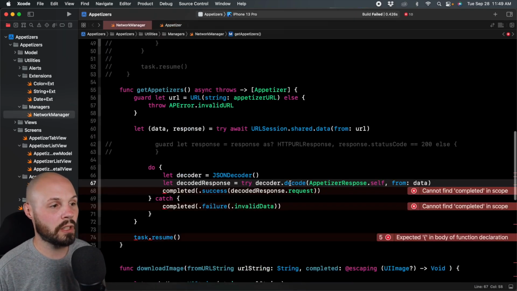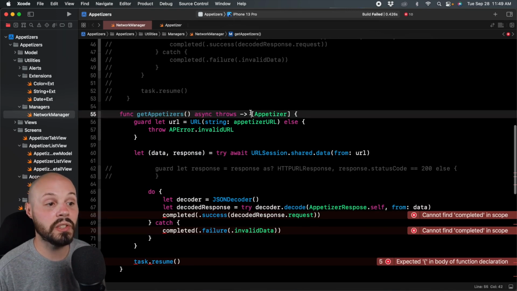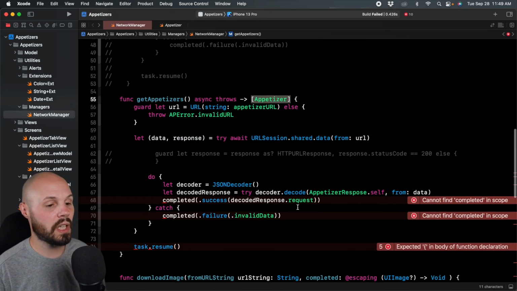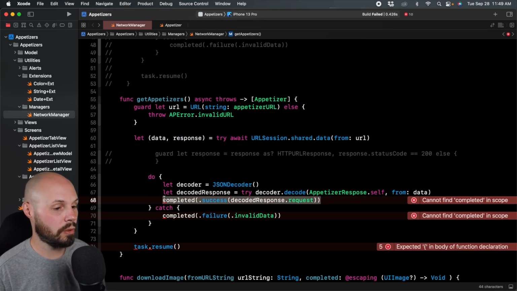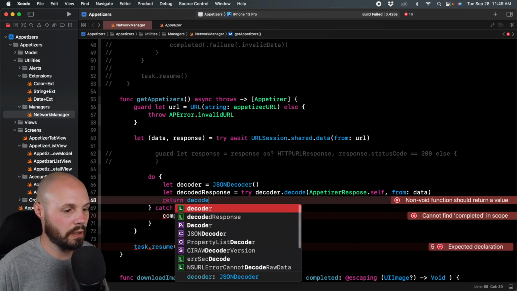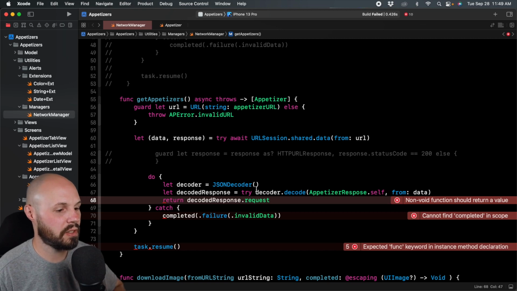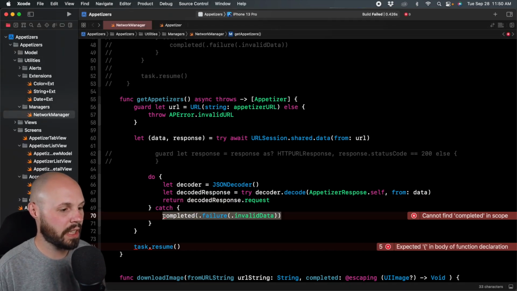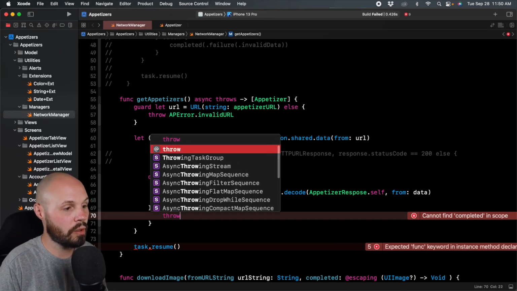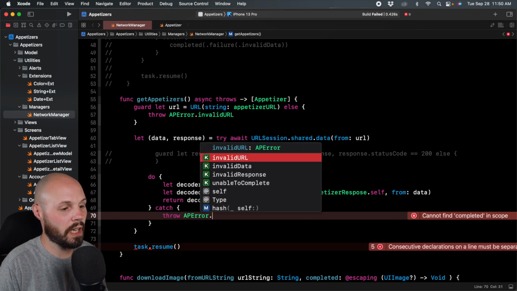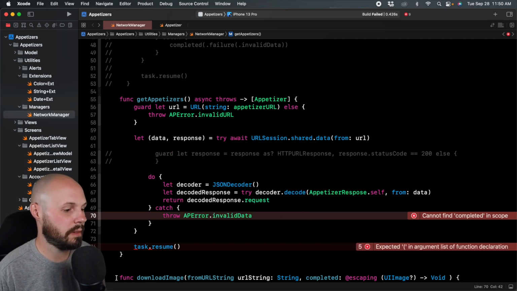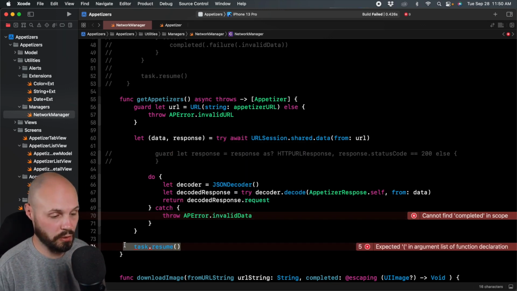So that's what I want to return, right? Because this function returns an array of appetizers up here. So instead of completed, I will do return decodedResponse.request, right? Because it returns an array of appetizers. And then here, instead of completed invalid data, we'll do throw APError.invalidData. And then we can delete this task.resume because we don't have it.